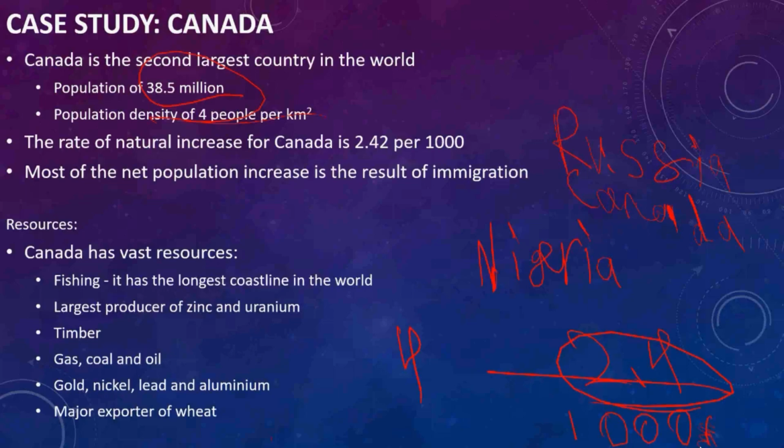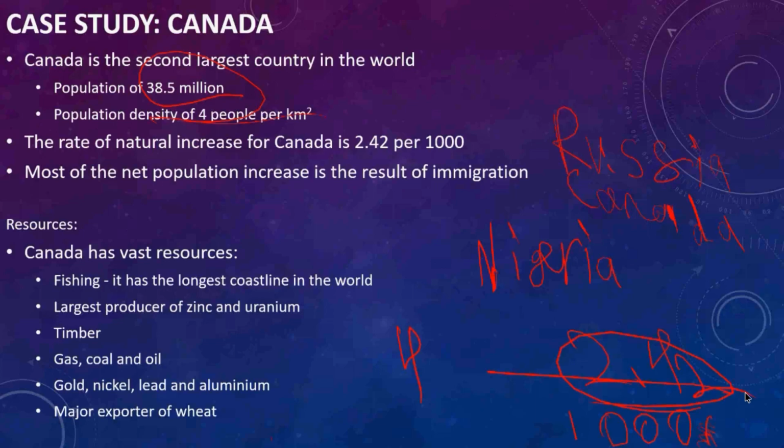Okay, first of all, the 2.4 or 2.42, because this is important. 2.42 for 1,000, that is a very small number. It's not 1%, it's not 1% to 1,000.